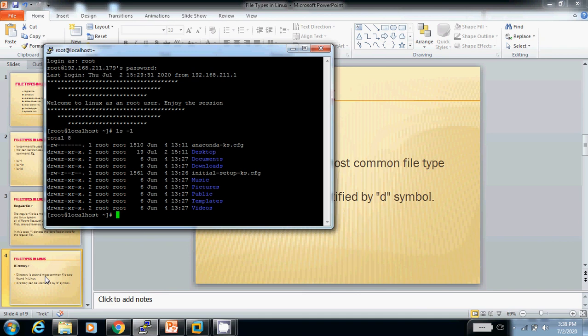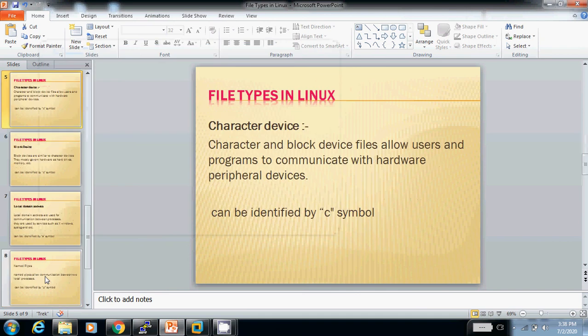Now the third one is character device file. Character and block device files allow users and programs to communicate with hardware peripheral devices. It can be identified by the c symbol. The file which has information about hardware will be a character file.